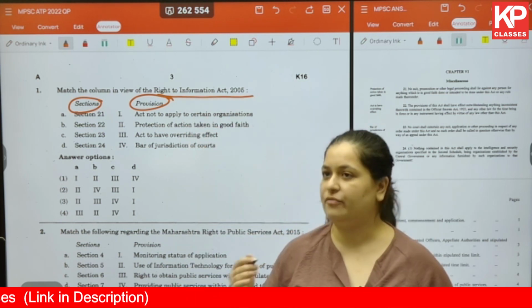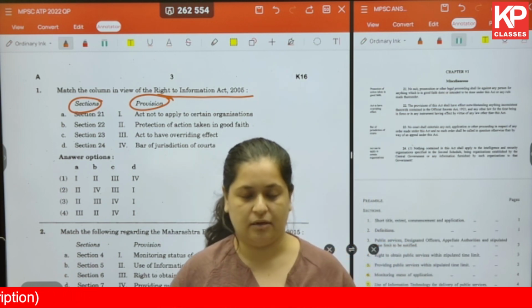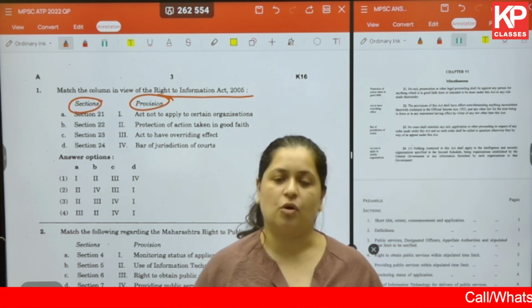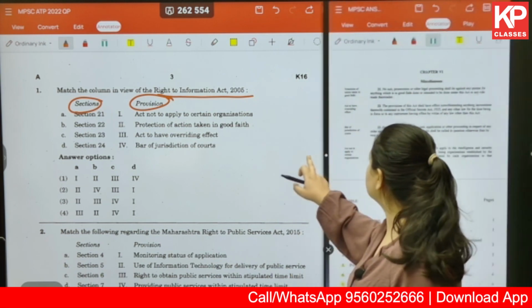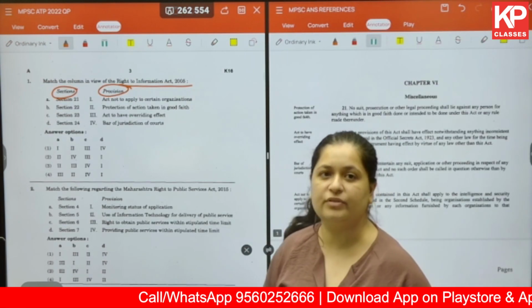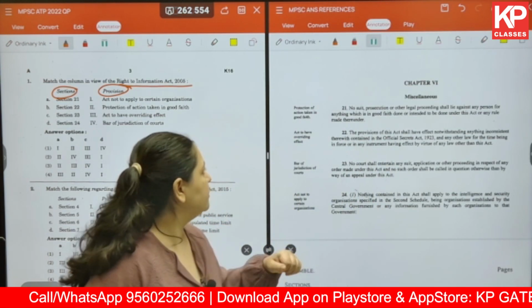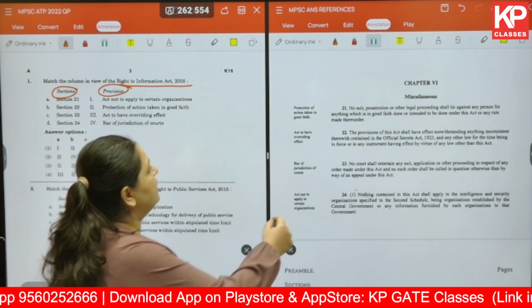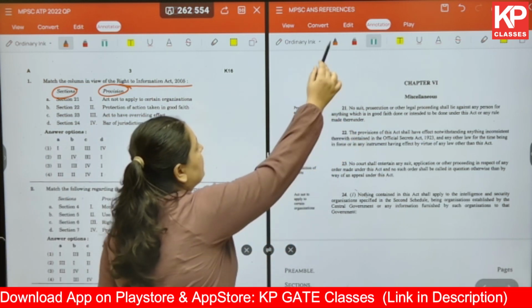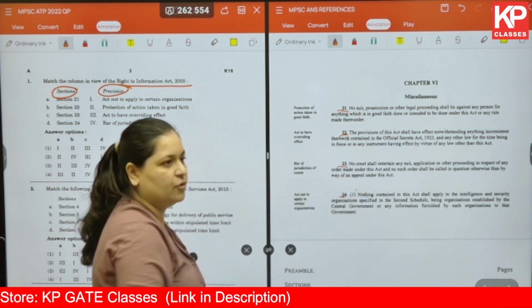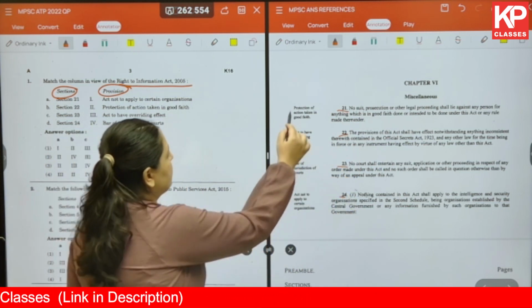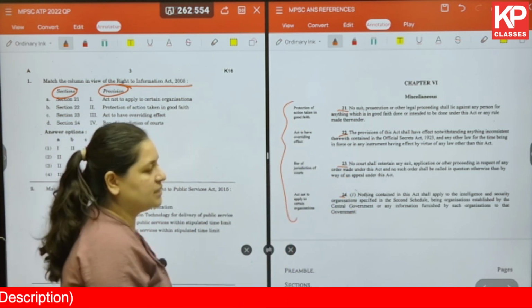Before we move on in detail to the question, all these documents are available free of cost online. So before preparing, you should always download all of these documents. Here you will be able to see the list of sections given: 21, 22, 23 and 24, and towards the left you can see the provisions in detail.